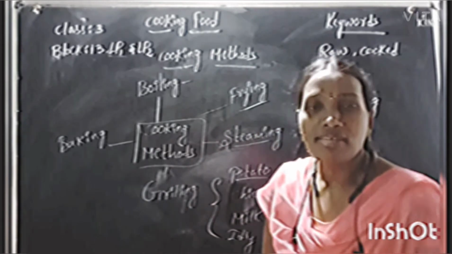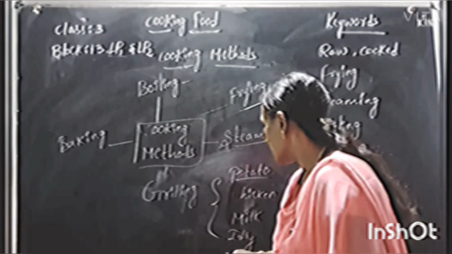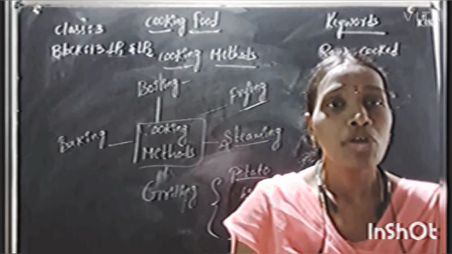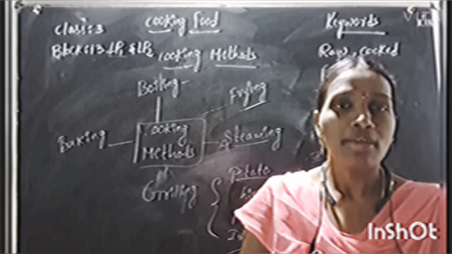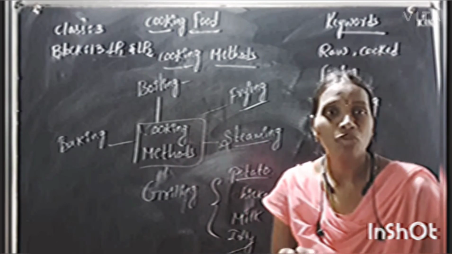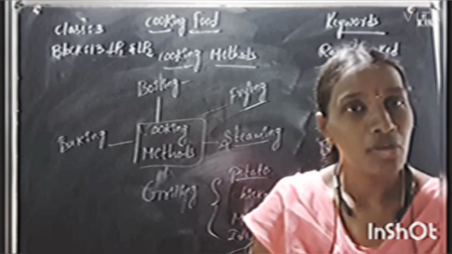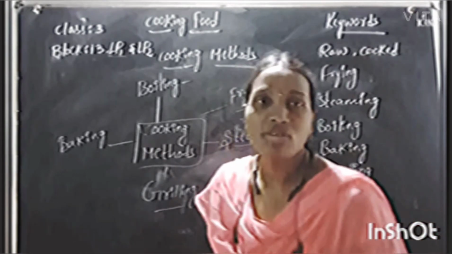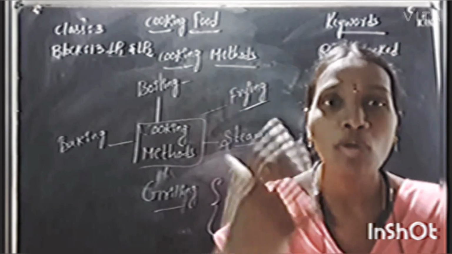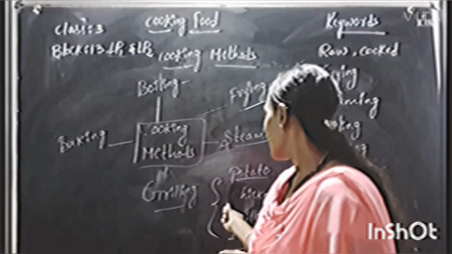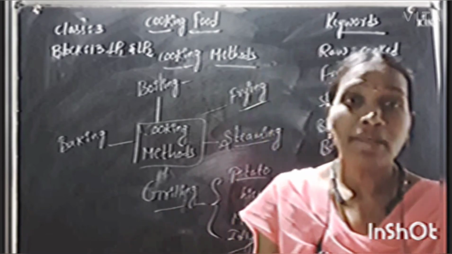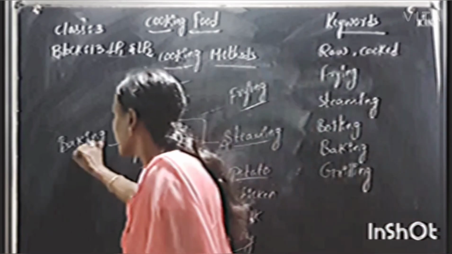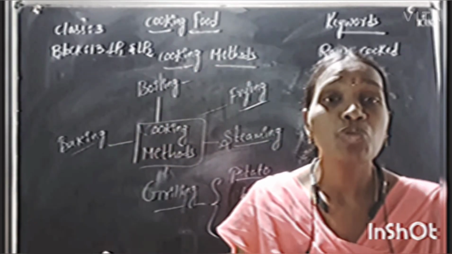And steaming means we can make idlis at home. We know that idlis are cooked by steaming only. It means you keep the food item over boiled water. Okay, that is steaming. And grilling, in the grilling process we keep the food item directly on the fire. Mostly non-veg items like chicken are prepared by grilling only. Now baking means we have to use ovens.